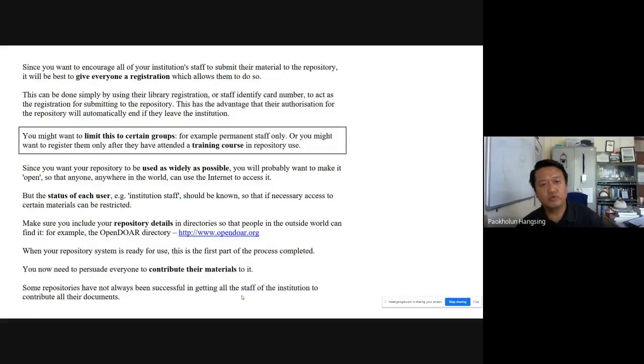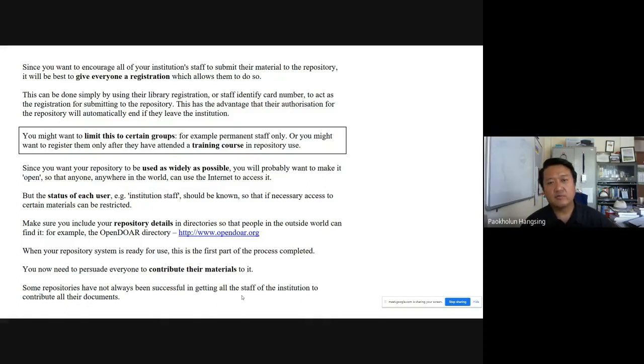Since we want to encourage all the institutions and all the staff or members of the institution to submit materials, it must be given to everyone. That means we should allow members of the institution to register.